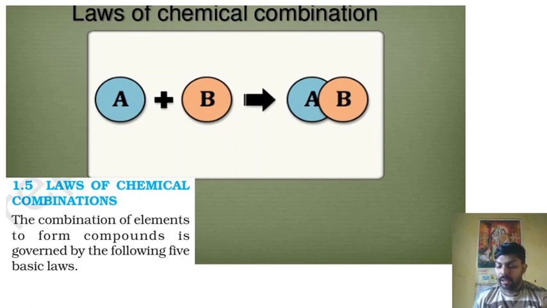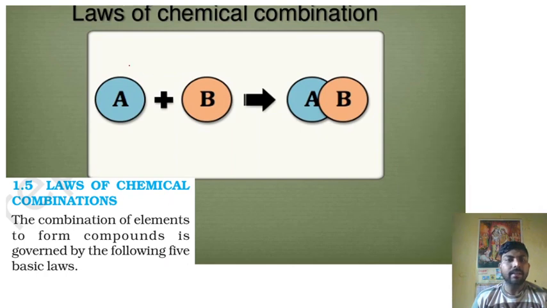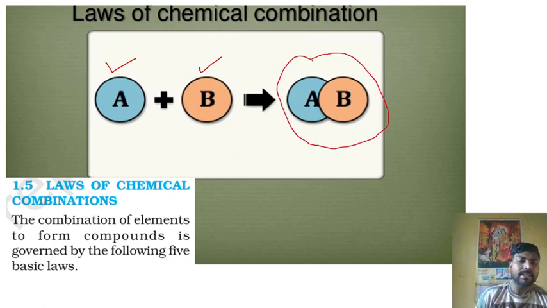Now, suppose I write one normal reaction. Suppose A, when it reacts with B, forms AB. We know this is known as a combination reaction, because we already have an idea of chemical combination reactions. We know different types of reactions are there, and I'm just taking the example of combination reactions. When any chemical reaction happens, it follows some rules. It follows some basic laws, and those laws are known as the laws of chemical combination.